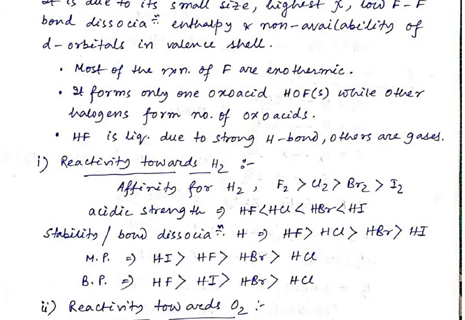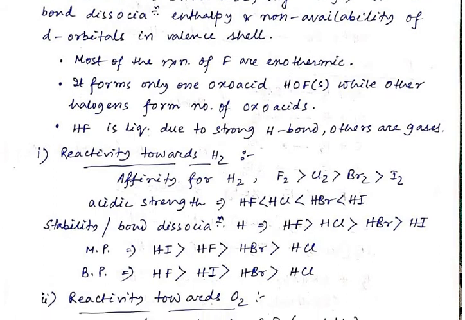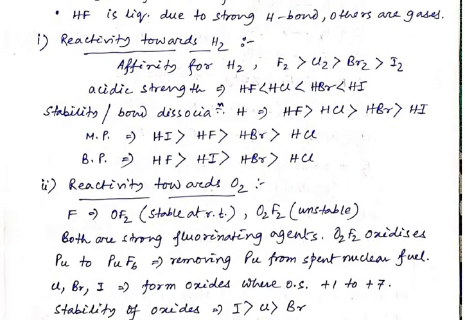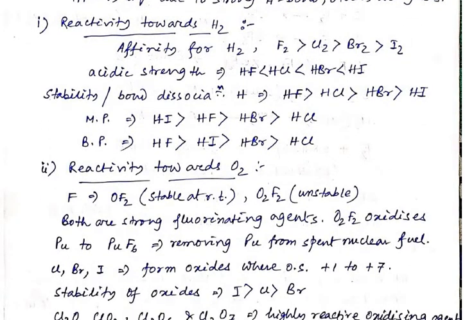It can form only a single oxoacid, that is HOF, but the other congeners like chlorine, bromine, and iodine can form a number of oxoacids like HClO3, HClO4. So many oxoacids are there, and most of the reactions of fluorine are exothermic due to the reactive nature of fluorine. Next, we are going to the reactivity of fluorine towards hydrogen.